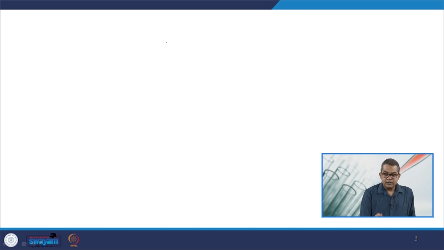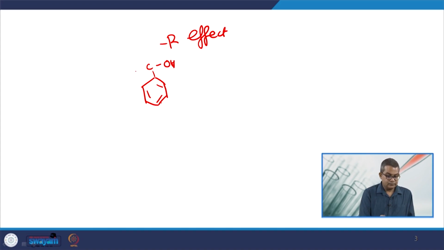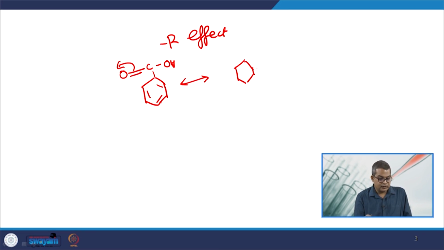Now see here, this is again our subject. Now this transfers to this oxygen, and the resonating structure becomes like this.